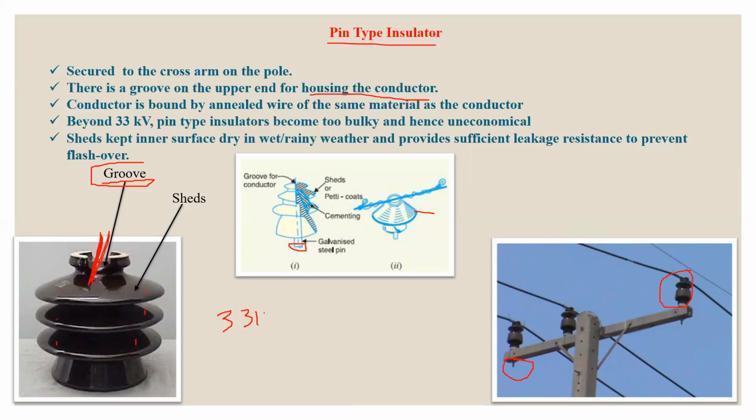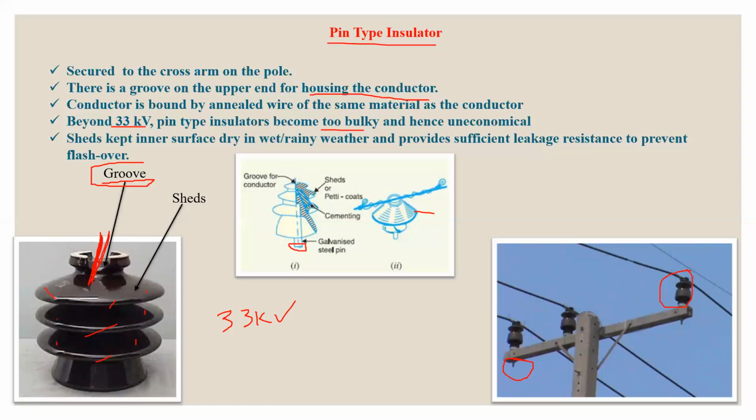Because as the voltage level increases, you have to increase the number of layers also. And so after a certain number of layers, the insulator becomes too bulky, and its mechanical strength will be reduced. And there is a chance of mechanical breakdown also. So beyond 33 kV, it is preferable to use suspension type insulator.